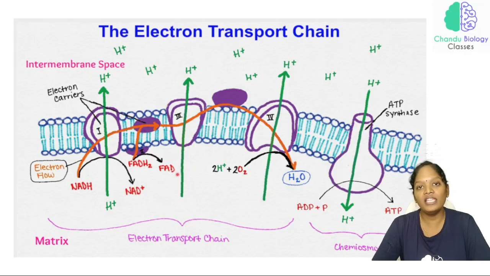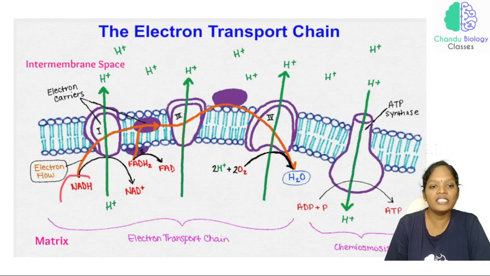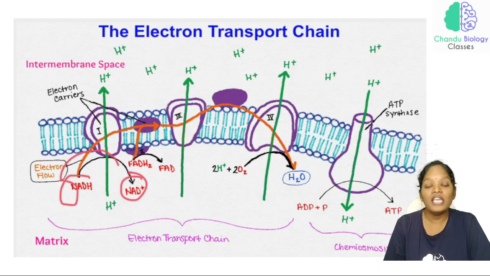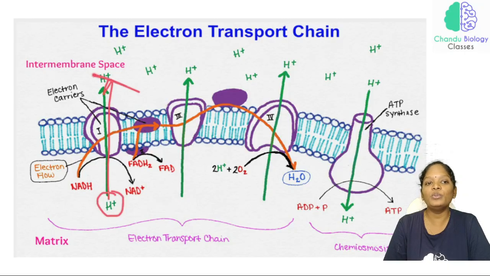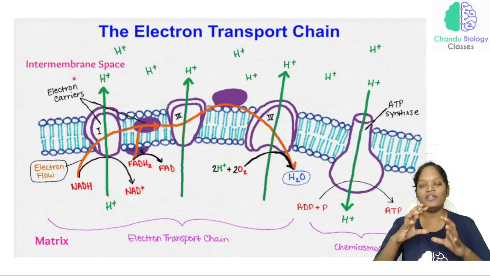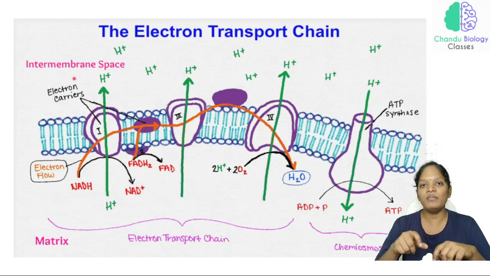Whenever NADH is converted into NAD plus, the electron flows, and protons are pumped from the matrix region to the intermembrane space. Between the outer membrane and the inner membrane we have a space, and that space is called the intermembrane space.